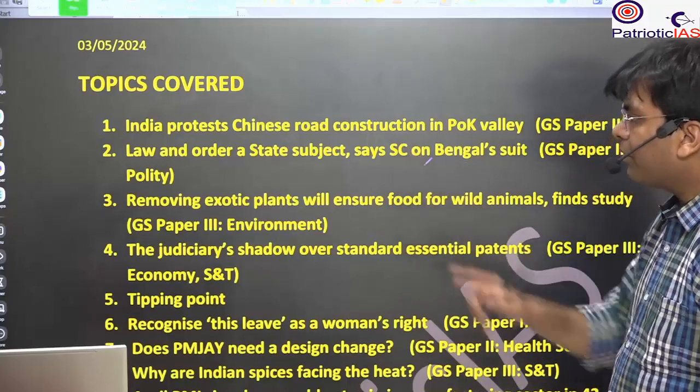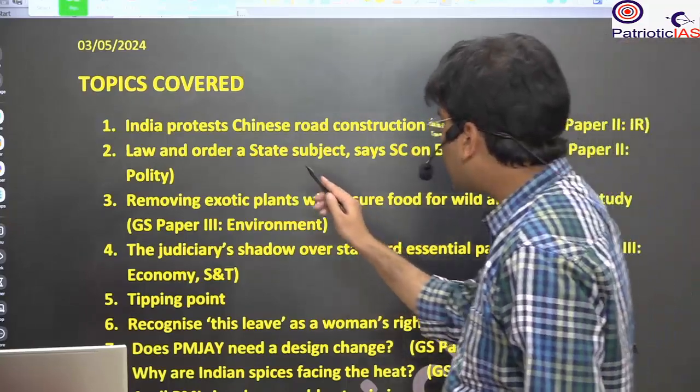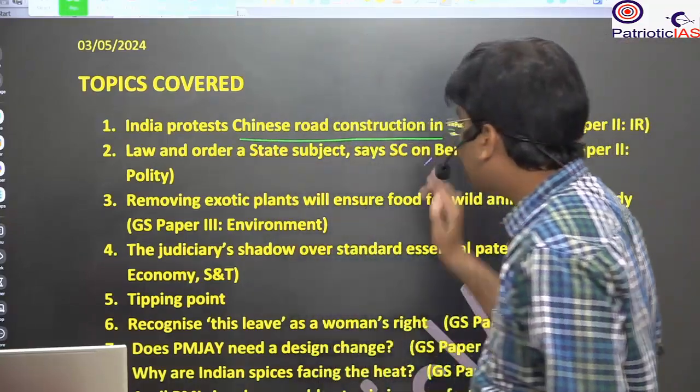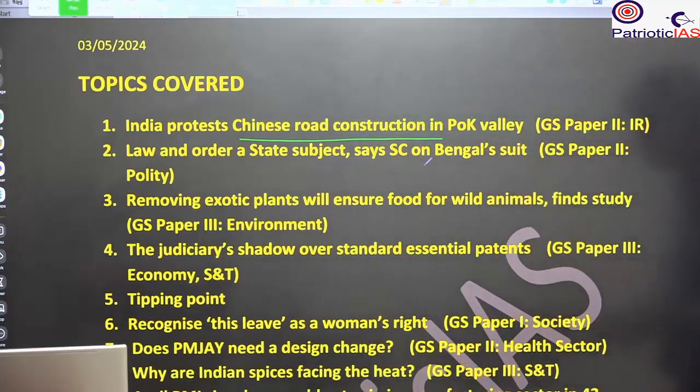The first topic that we are going to discuss is India protests Chinese road construction. So here it is into the Shaksgam. You will locate where the Shaksgam is and how it has gone to the Chinese. So it will be for the mains perspective, and the location of the Shaksgam will be for the prelims perspective.